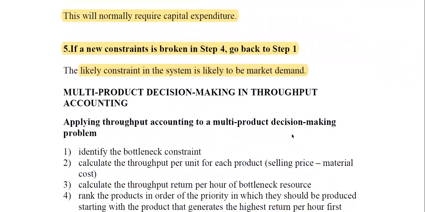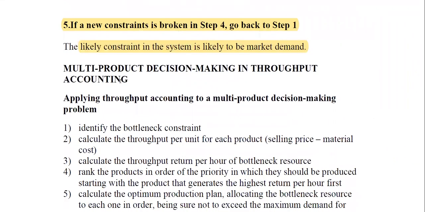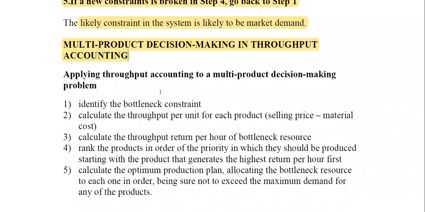So in a decision-making scenario, when it comes to throughput accounting, are you getting it? Throughput accounting can be used for performance management and decision-making. Decision-making is just like the limiting factor decision. I'll teach you both ways, and how to use the throughput accounting ratio to measure performance of products or divisions. It can be used depending on how the products are performing.